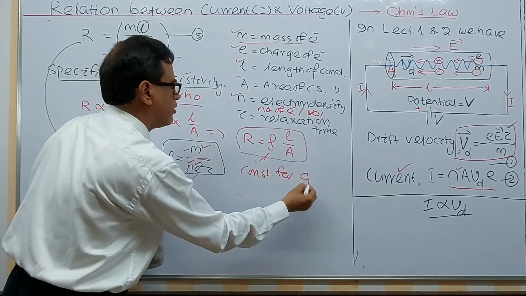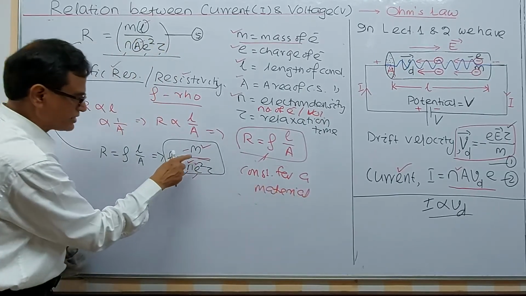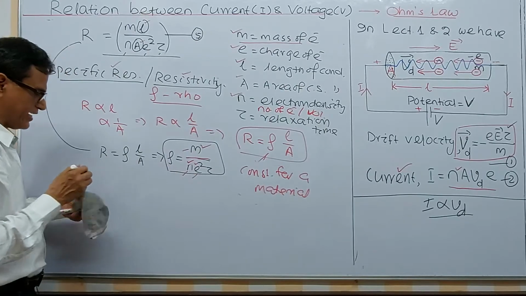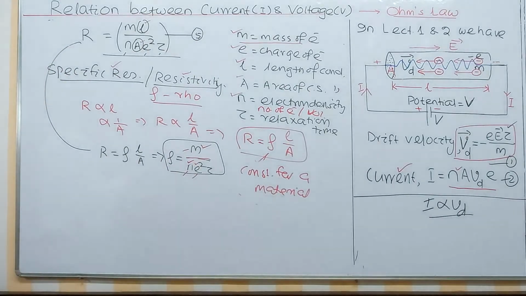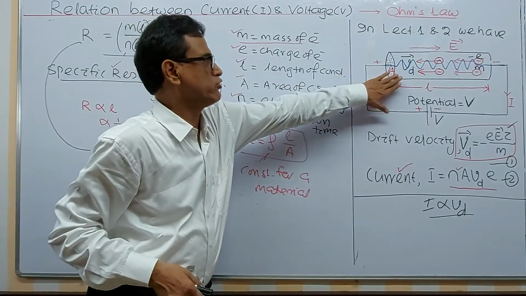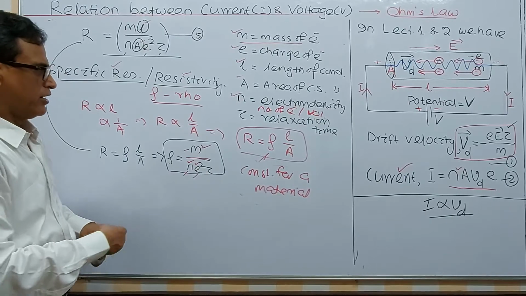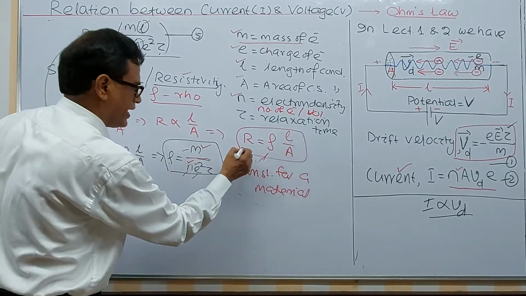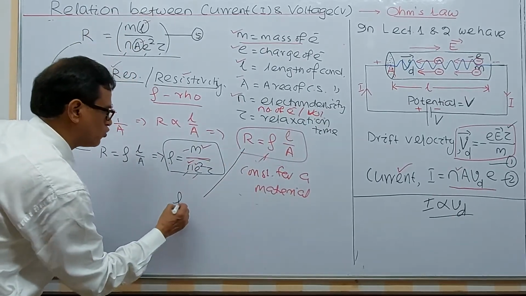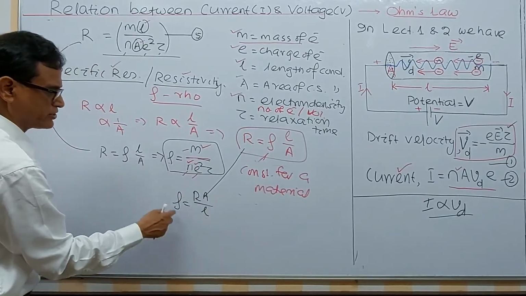Constant for a material. Because there is no area, there is no length on this side. That's why if the resistivity will be asked for this conductor, it does not depend on the area, it does not depend on L, because if we write it like this, rho is equal to RA by L, from which unit and dimension can be found out.